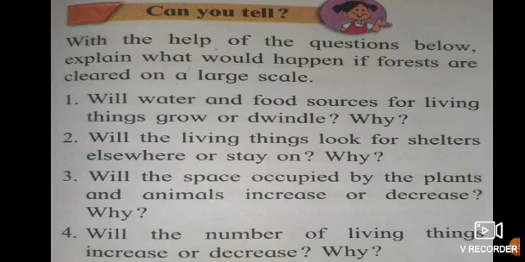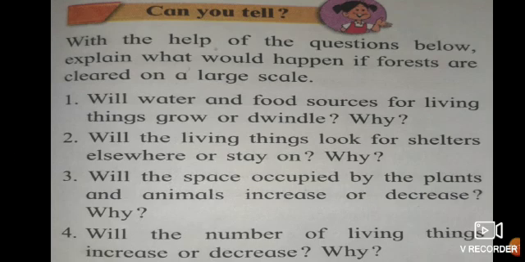Here is a small activity before beginning the lesson. It's there in your textbook itself. With the help of the questions below, explain what would happen if forests are cleared on a large scale. What do you mean by forest, girls? I hope you have heard this word forest.